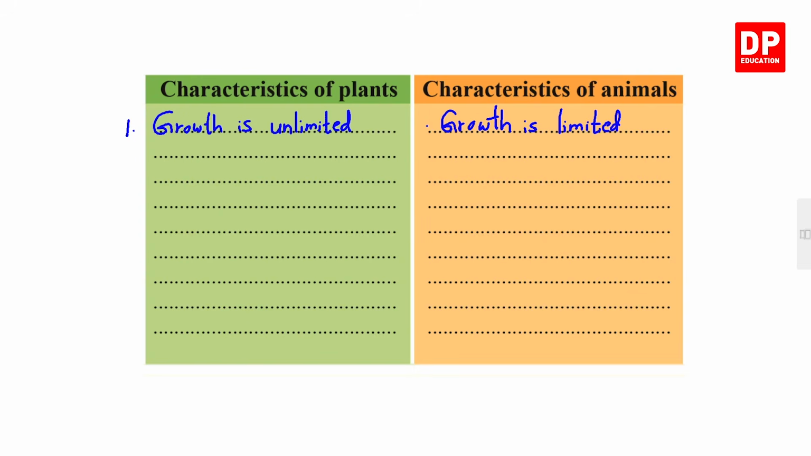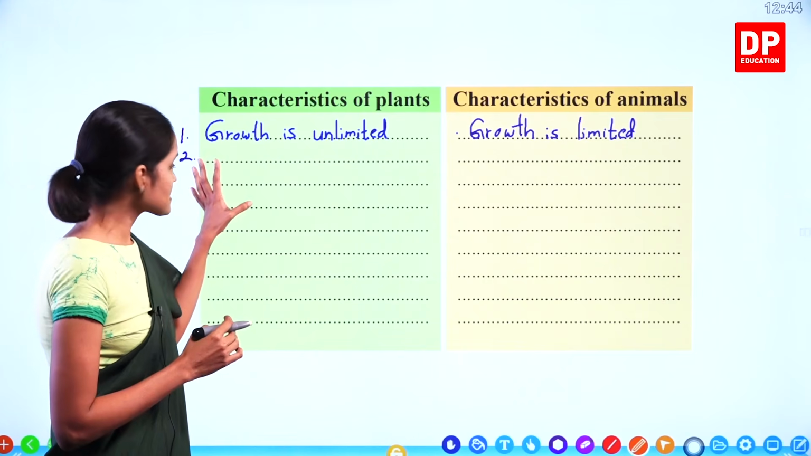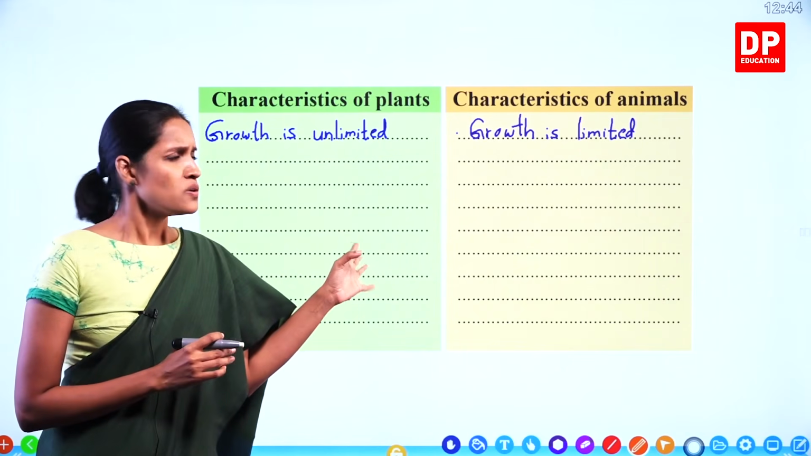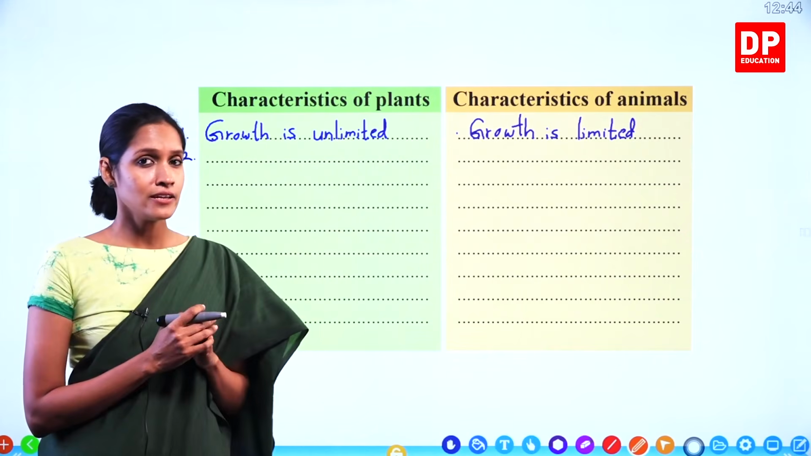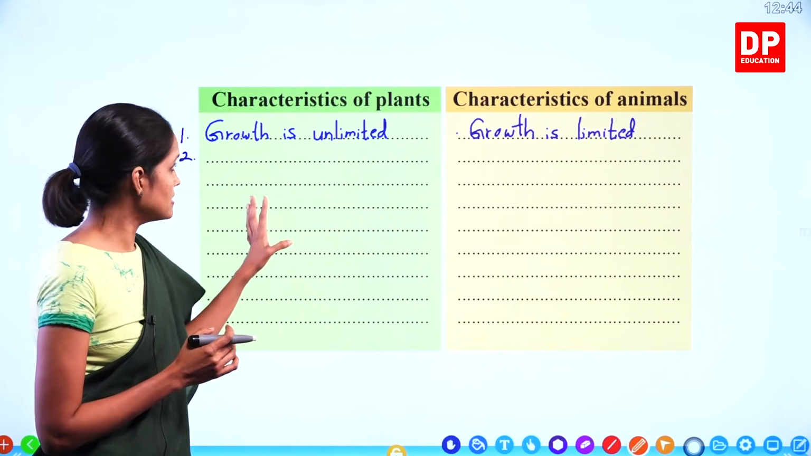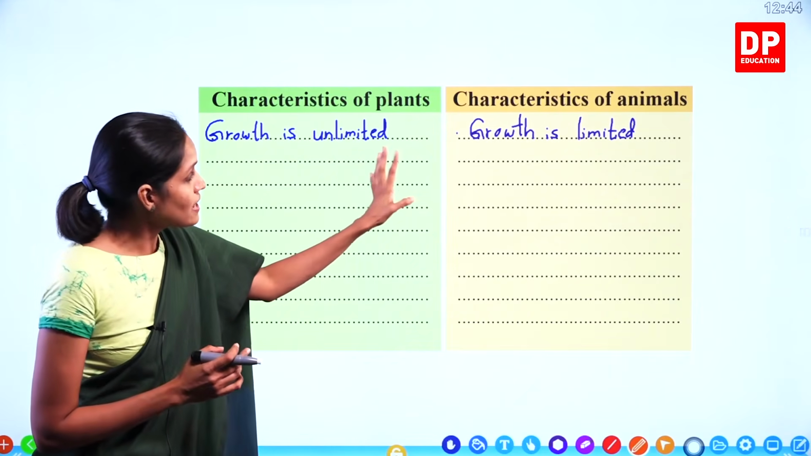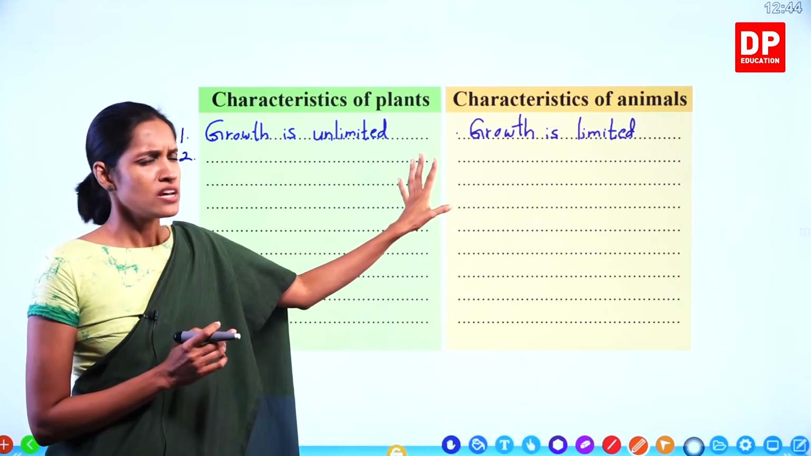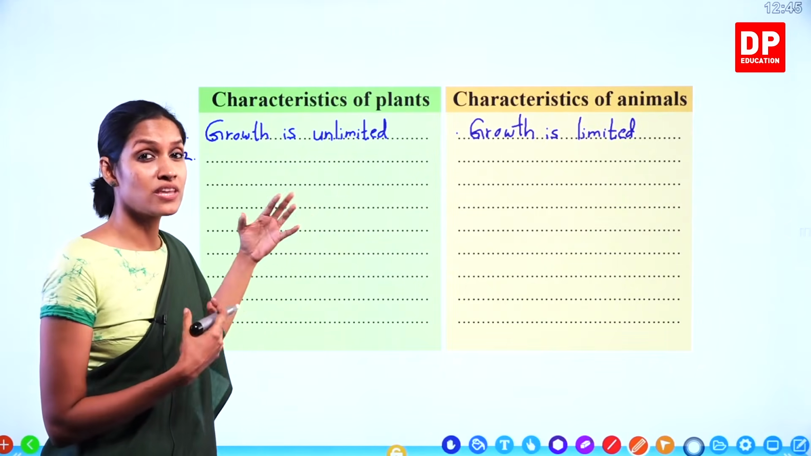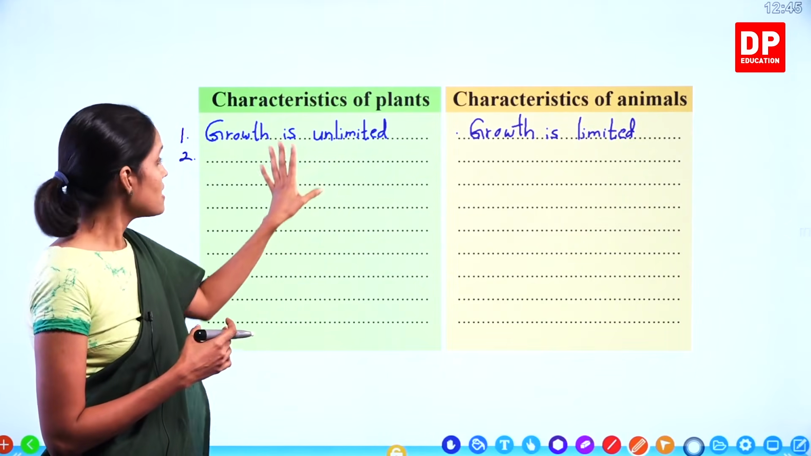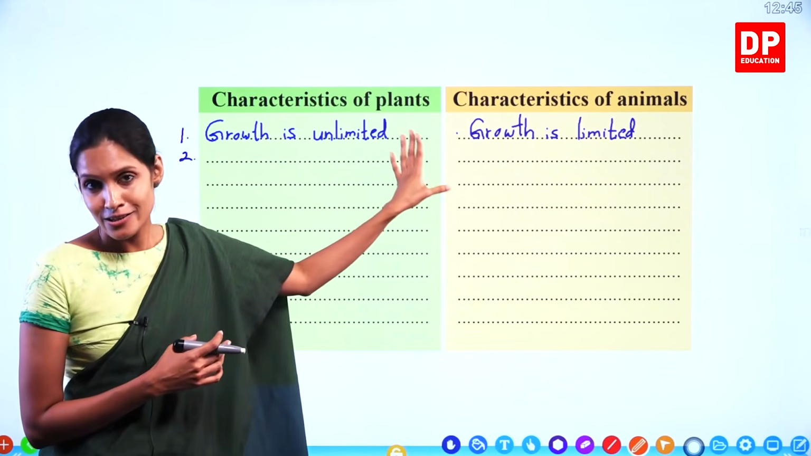Right. Number 2. Okay. I'm going to next consider their nutrition. What can you say about the nutrition of plants and nutrition of animals, children? Do you remember that we learned plants can produce their own food by photosynthesis, but animals cannot produce their own food? What are the special names we gave to plants and animals based on that type of nutrition? Yes, plants are known as autotrophic, but animals are known as heterotrophic.